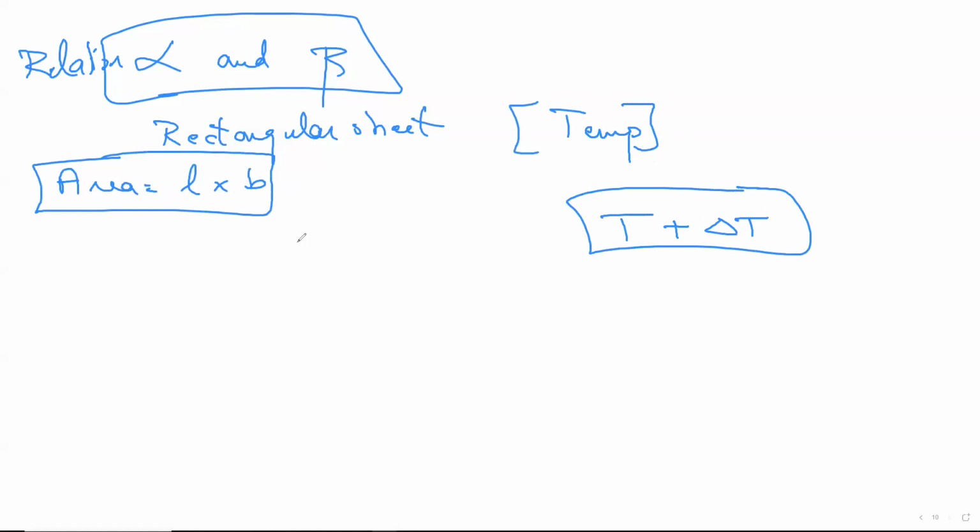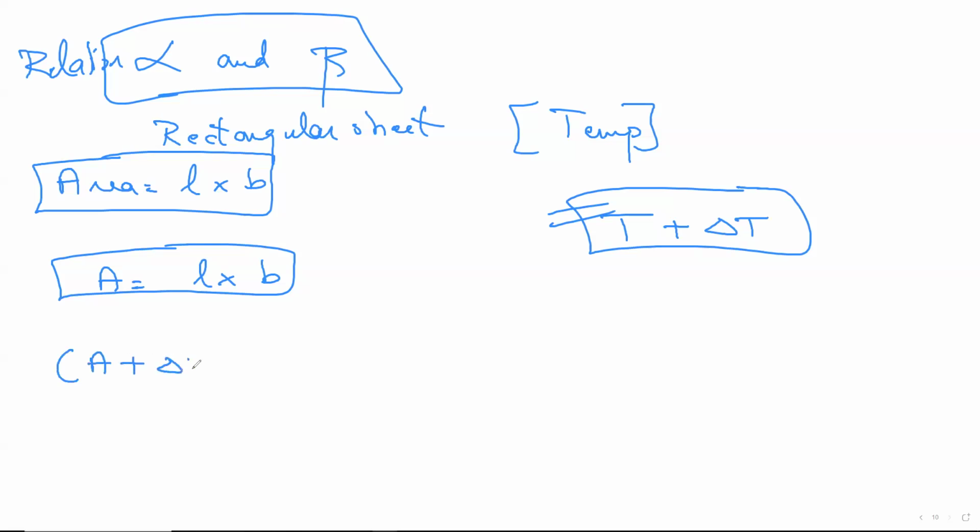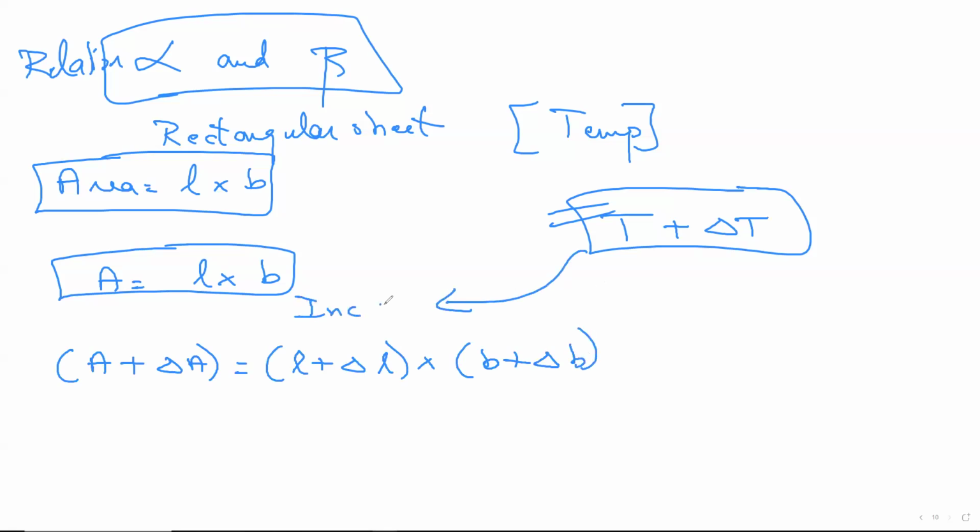So, think for a second. A is equal to L into B. Don't you think when temperature increases, everything increases: area also increases, length also increases, and breadth also increases? So after increasing temperature, A becomes A plus delta A, is equal to L becomes L plus delta L, into B becomes B plus delta B. This happened only after the increase in temperature. Now what happened? We will get stuck here.